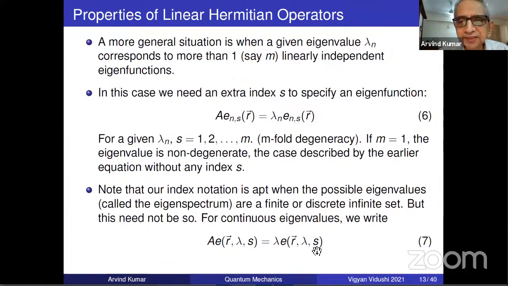So to show that it's continuous, it's often a convention to write it as an argument. You may put lambda here and say lambda is continuous. To show that this is discrete and this is continuous, it is often a good convention to write lambda in the argument itself. Not that it is necessary, but it is convenient to distinguish.